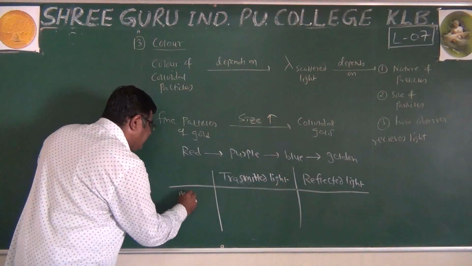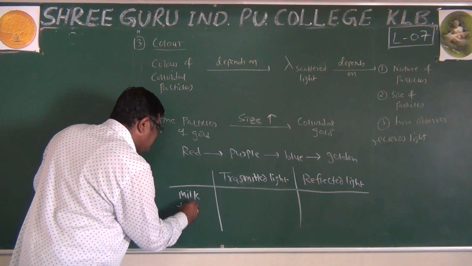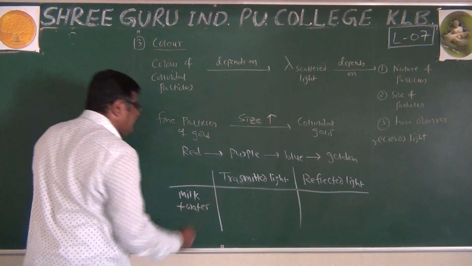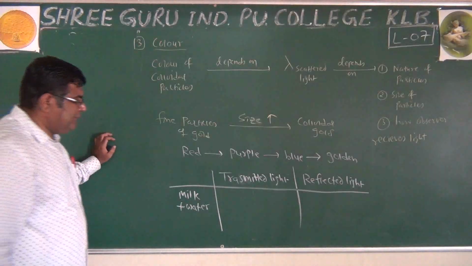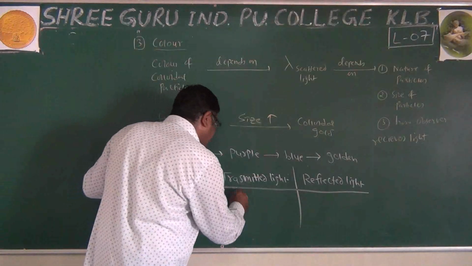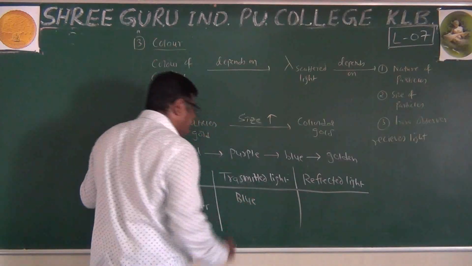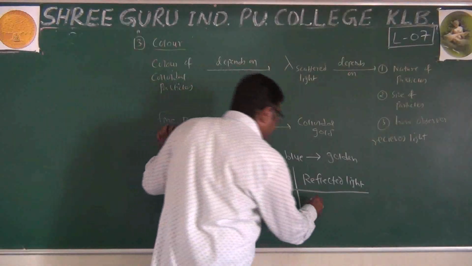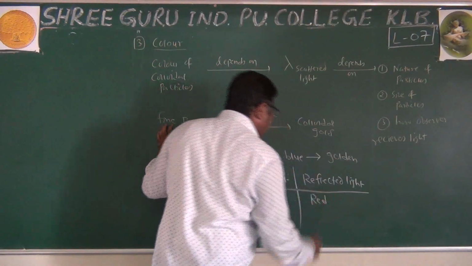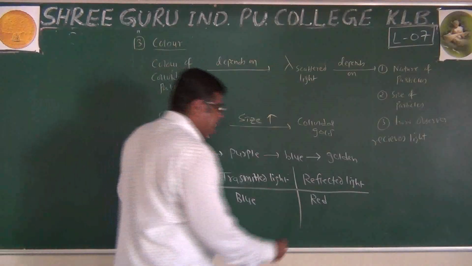If we have milk plus water, which is of course a colloidal solution, an emulsion, through transmitted light it appears blue, and through reflected light it appears red.